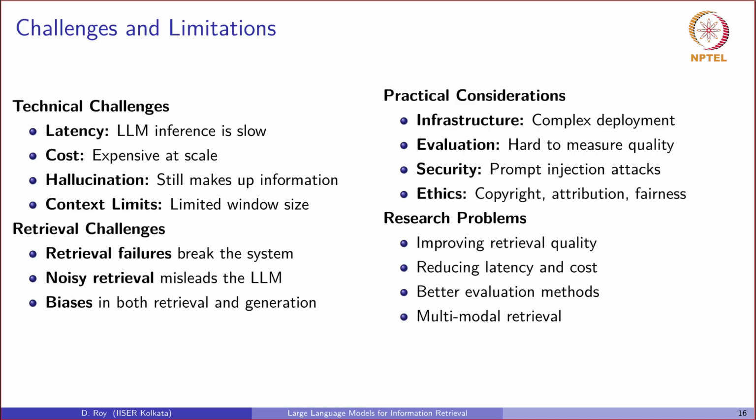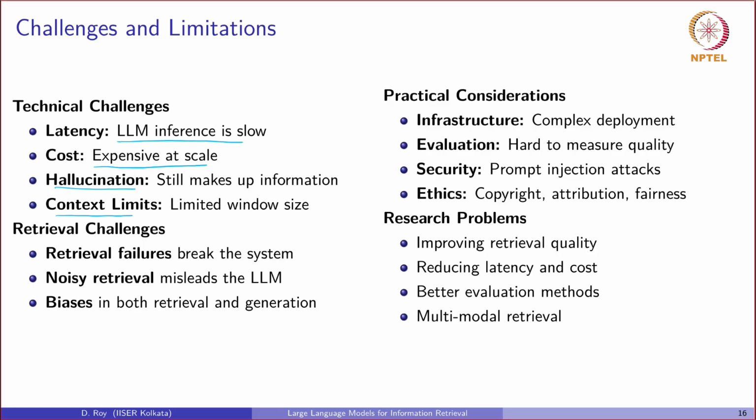With all these potentials of LLMs, it's vital that we at least mention the significant challenges with applying LLMs in our system. Technically, LLMs are computationally very expensive. Also, they are slow at inference. The problem of hallucination can be reduced using RAG, but it cannot be eliminated. Still, till now, researchers have been unable to eliminate hallucinations altogether. Also, there is the context limit. We cannot provide a very long text to LLMs.